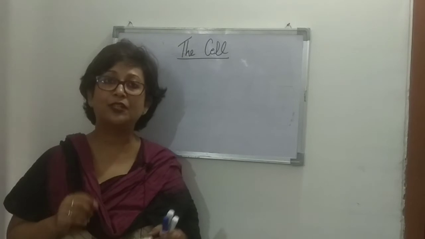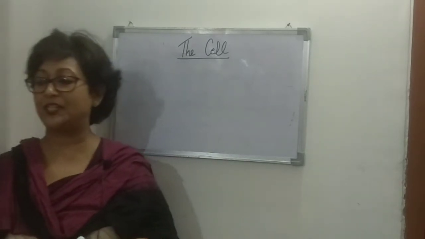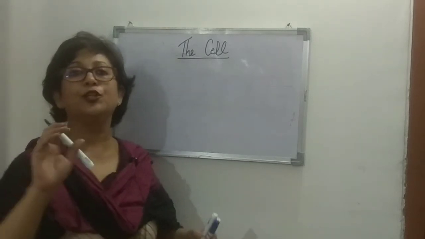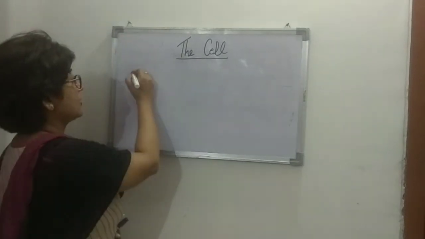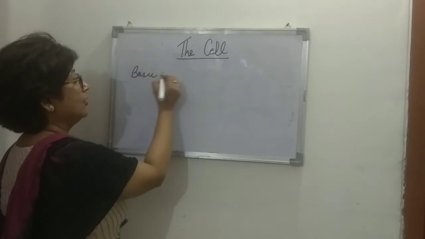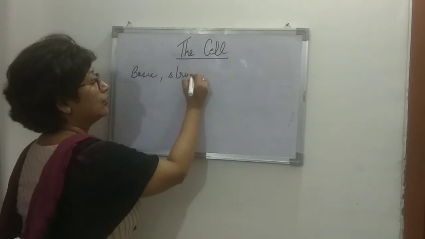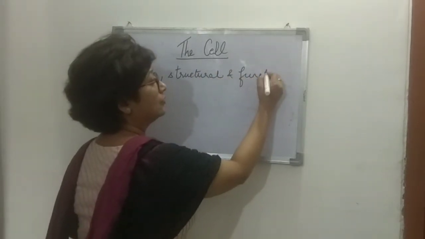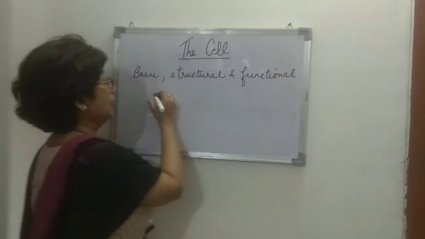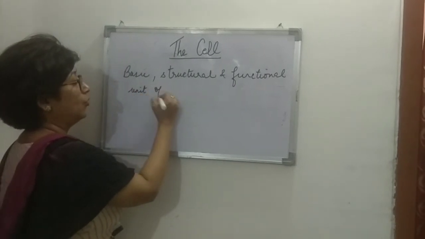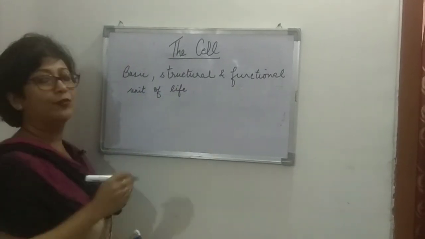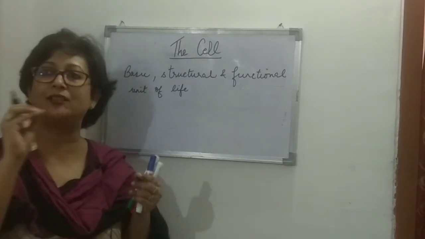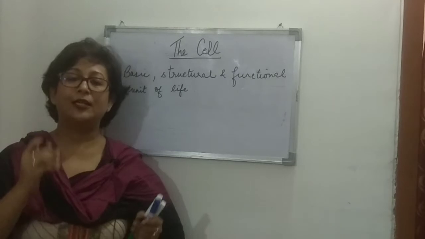But if we are asked to define the cell, how do we define the cell? We say that cell is the basic, structural and functional unit of life, right? So we write it is the basic, structural and functional unit of life, right? So the basic unit of life, the basic thing what life starts from, that is the cell.